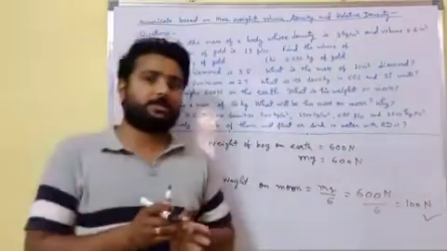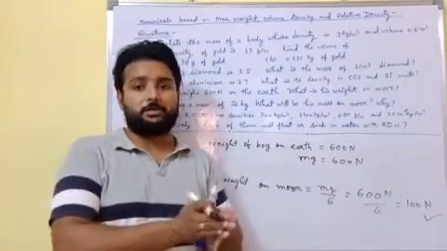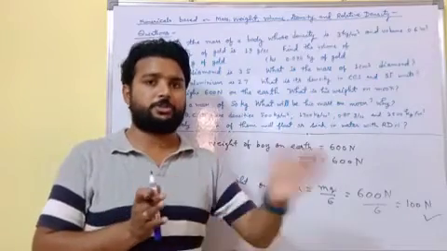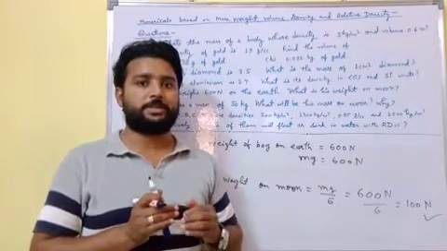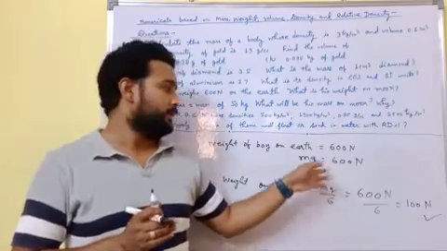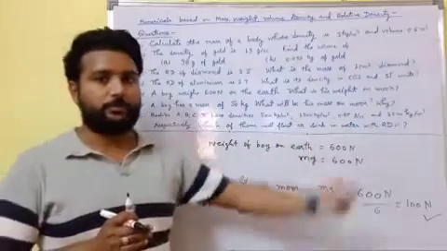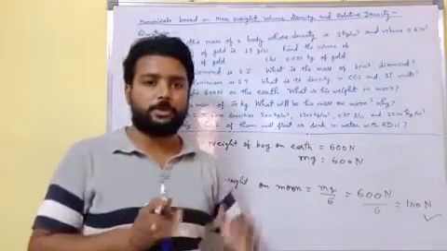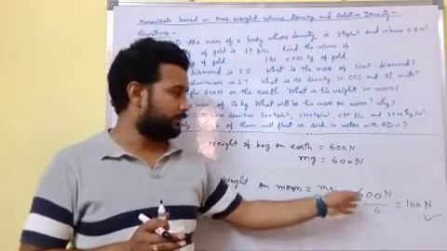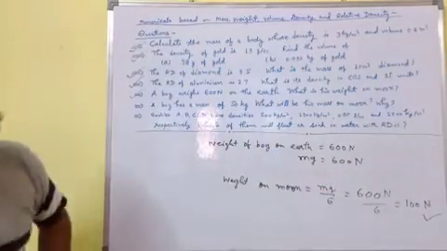Student, in previous lectures we have seen the differences between mass and weight. Mass is a constant quantity, but weight varies place to place due to variation in g. If the value of g is 9.8 or 10, then we have formula mg. But if value of g varies place to place, then put the value of new g, then we have the correct answer. Okay, solution of that question.